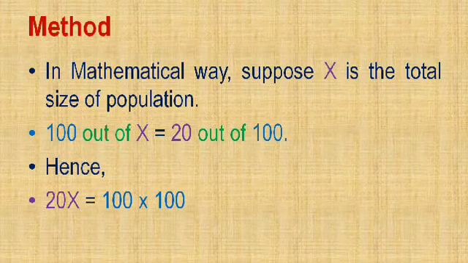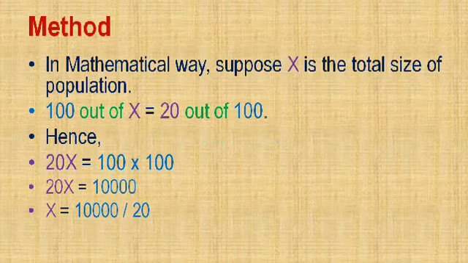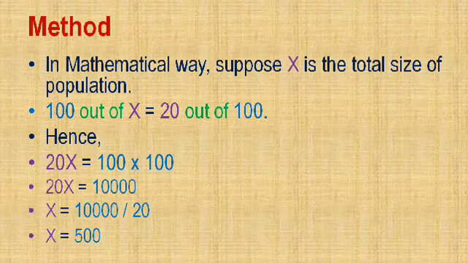It is the mathematical concept which we generally use in our day-to-day life. That means 20x is equal to 10,000, and we have to calculate x. So x is equal to 10,000 divided by 20. So finally x is equal to 500. That means that particular habitat contains 500 individuals of that species.